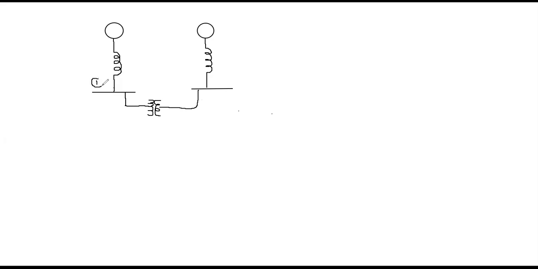So this is bus number 1, this is bus number 2, and here we don't know the value of the reactance. So this is 1 at an angle 0, generator 1, and generator 2, 1 at an angle 0. This is 0.25. So this is a transformer of reactance 0.12. Now this is the transmission line.